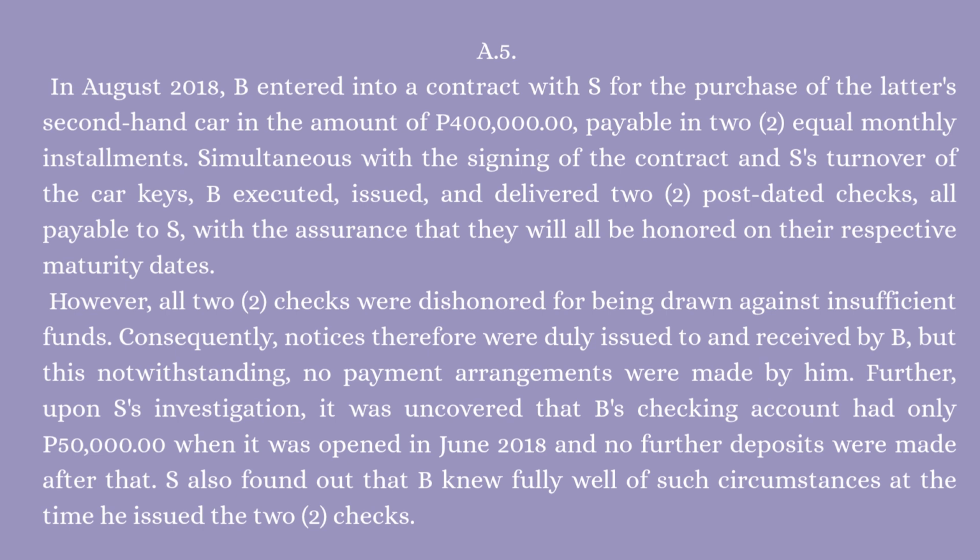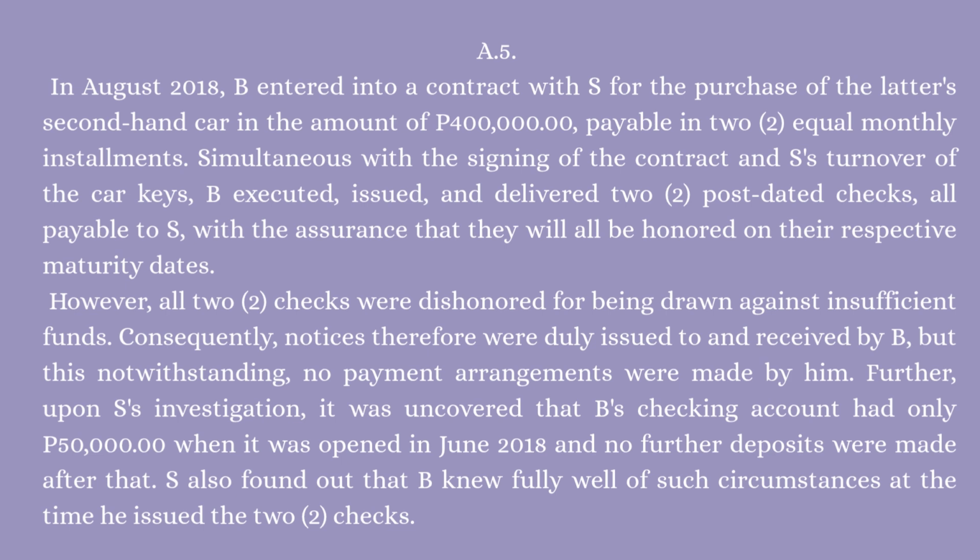However, both checks were dishonored for being drawn against insufficient funds. Consequently, notices therefor were duly issued and received by B, but notwithstanding this, no payment arrangements were made by him.